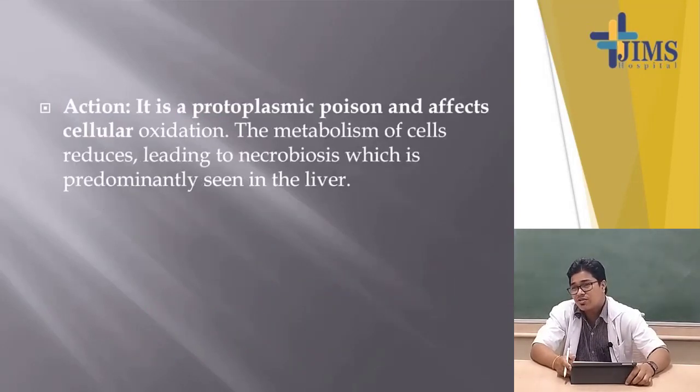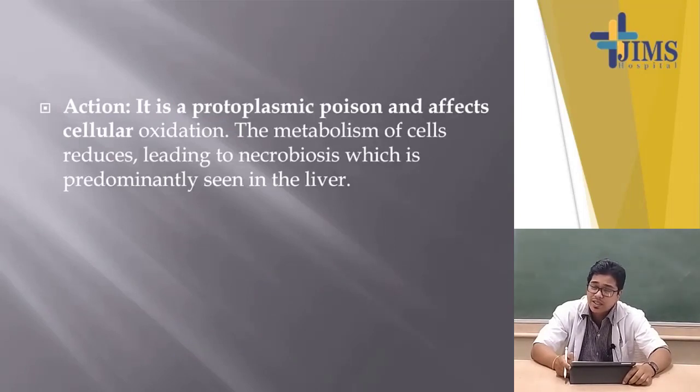Now, what is the mechanism of action? You have to know that it is a protoplasmic poison, meaning it acts on the protoplasm of the cell.